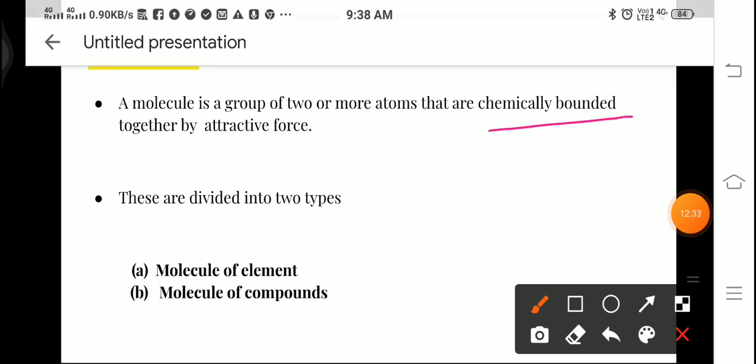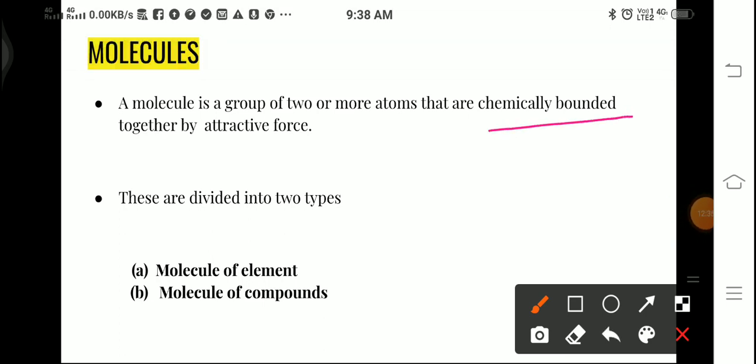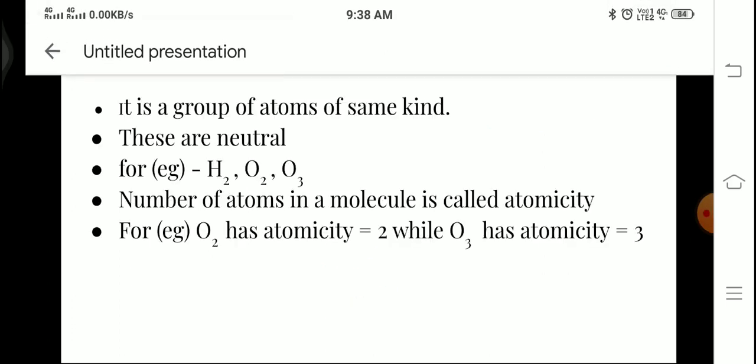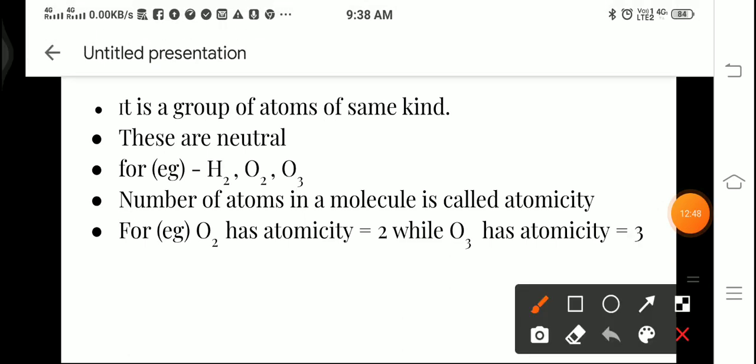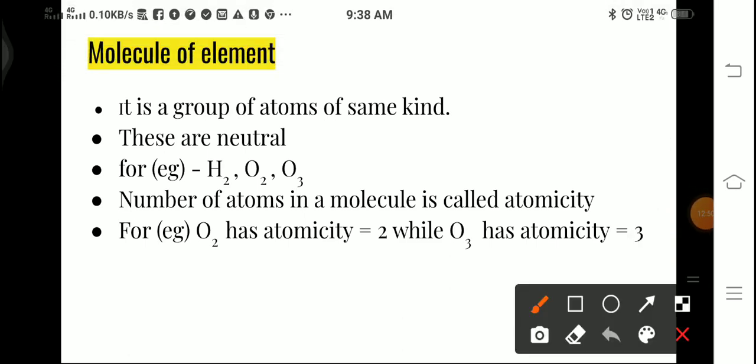as you can see. Now these are divided into two types, molecules of elements and molecules of compounds. First we'll see molecules of elements. A molecule of an element is a group of atoms, two or more, which are of the same kind, in the sense that all the atoms have the same properties, meaning they are of only one element.